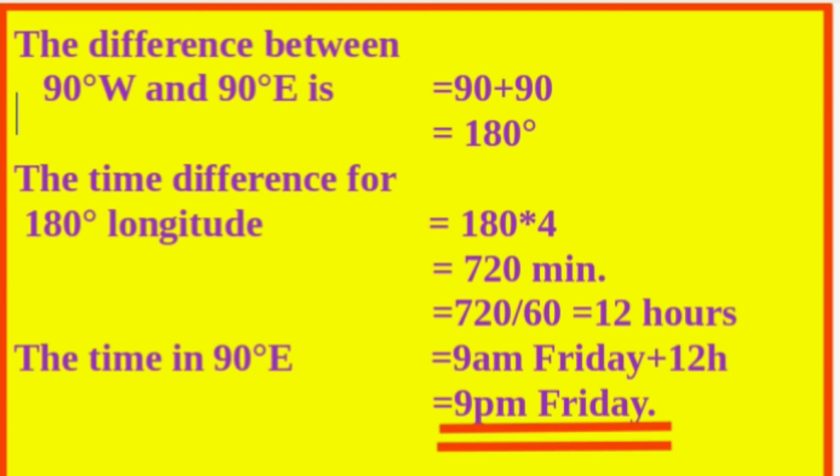The time difference for 180 degree longitude is equal to 180 into 4, that is equal to 720 minutes. To convert minutes into hours, we divide 720 by 60, that is equal to 12 hours. The time in 90 degree east is equal to 9 am Friday plus 12 hours, which is equal to 9 pm Friday.